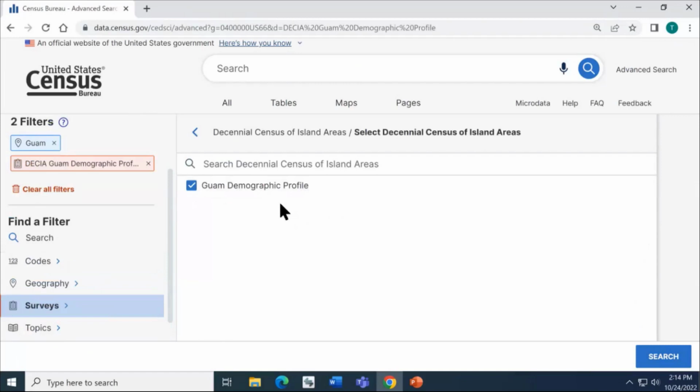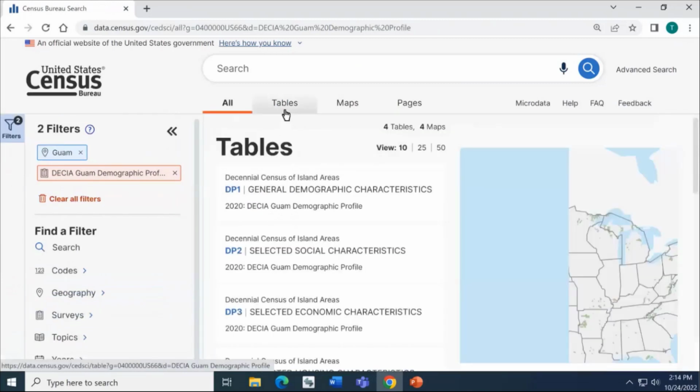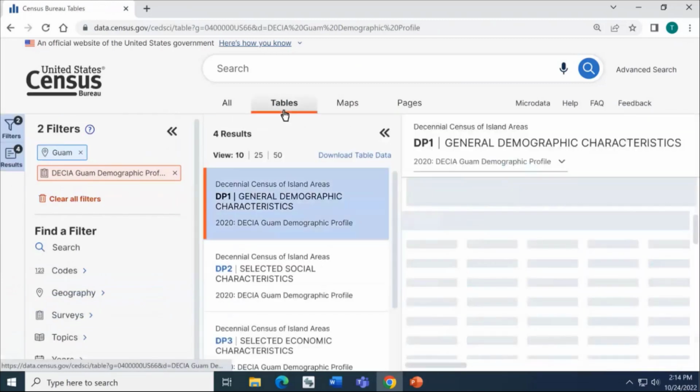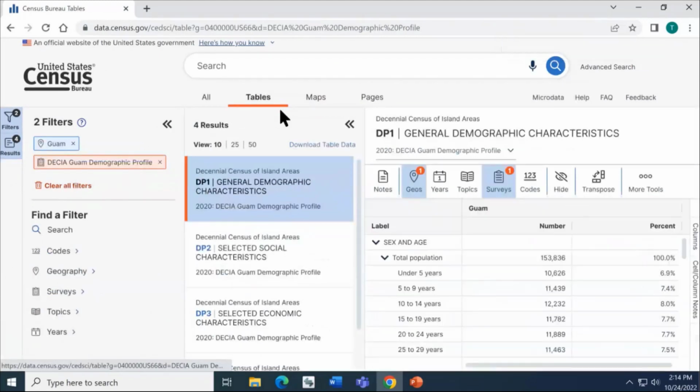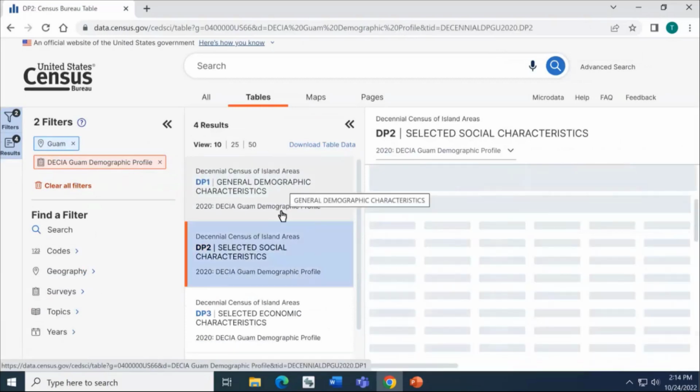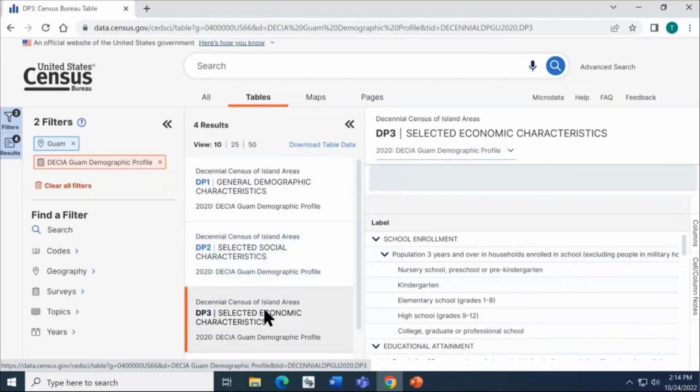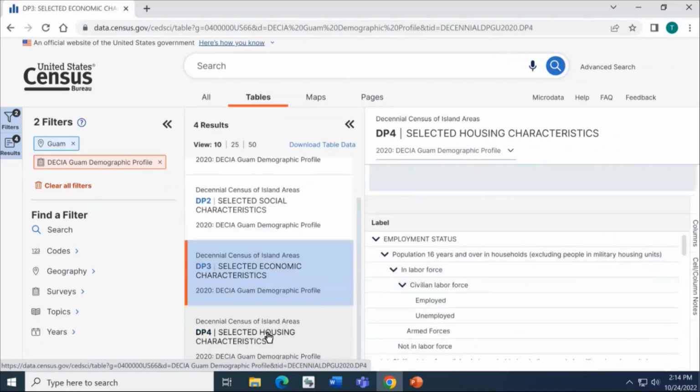As a note, each island area does have their own demographic profile dataset filter in the advanced search. With those few clicks, we have our geography as well as our dataset. We'll click the search button in the lower right, then click the Tables tab at the top of the page. And with those few steps, we've been able to access the 4 demographic profiles available for this geography. You can see there's demographic, social, economic, and housing characteristics available to you.